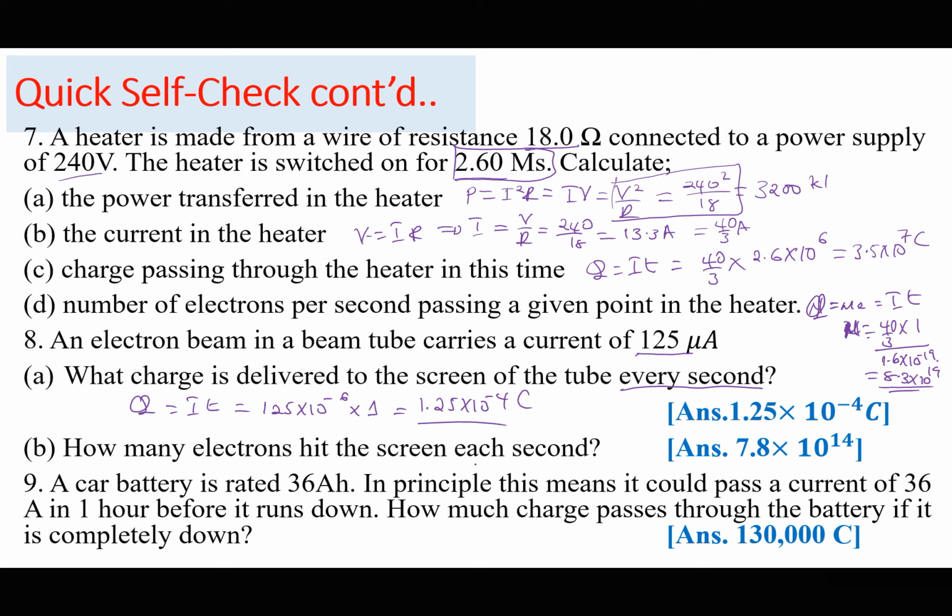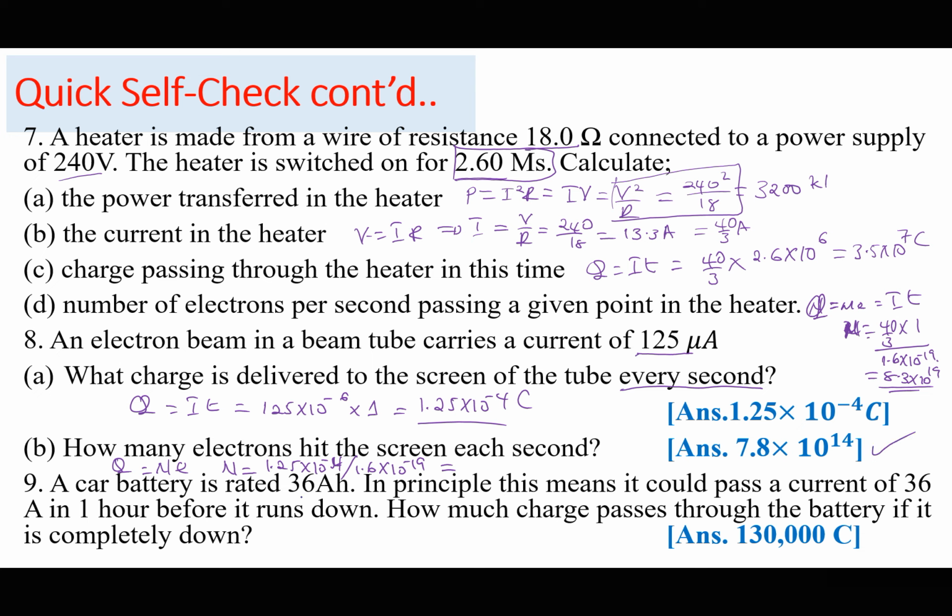How many electrons hit the screen each second? So remember, charge is equal to the number of electrons times the charge of each electron. So it means the number of electrons is going to be the charge, which is 1.25 times 10 to the power of minus 4, divided by the charge of each electron, which is 1.6 times 10 to the power of minus 19. Then when I press the calculator, I think that is correct.